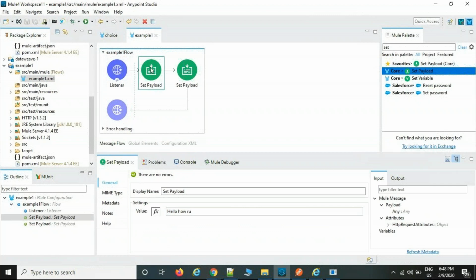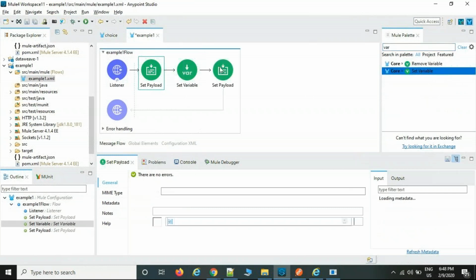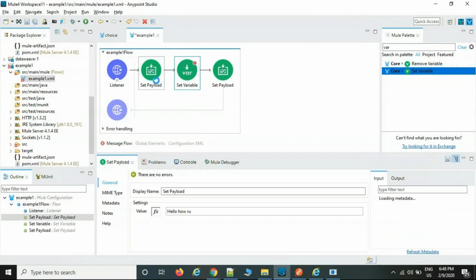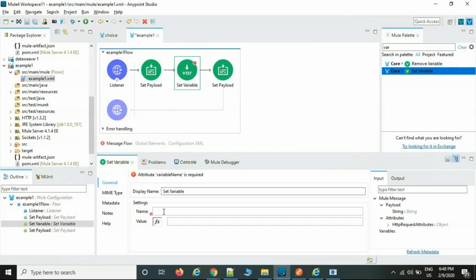But I want to reuse this payload data in some subflow or private flow. Then is there an approach? Yes, there is an approach: take one set variable. Because payload data is overriding, but I want this payload data somewhere in a subflow or private flow, I want to reuse it. So the other approach is you can take one set variable with a name and value pair.